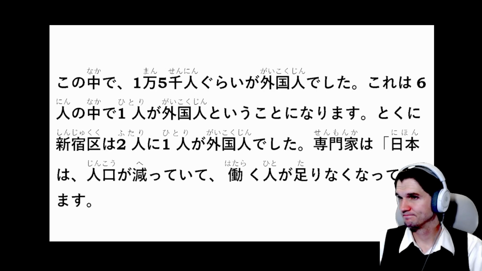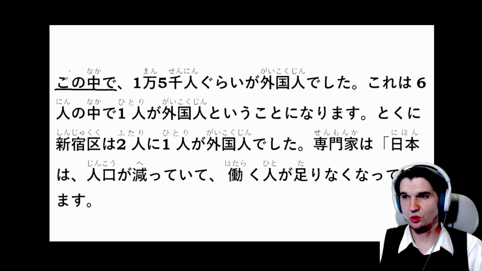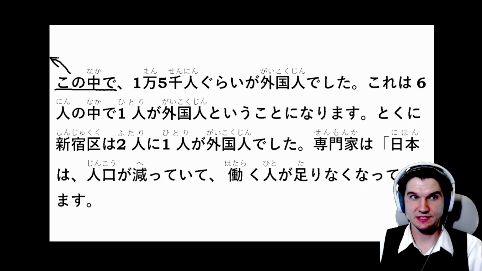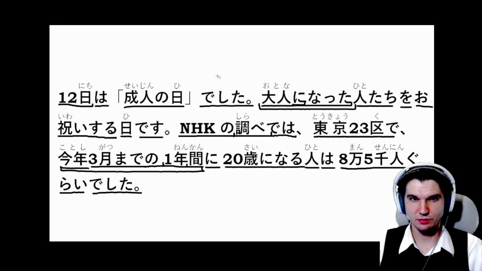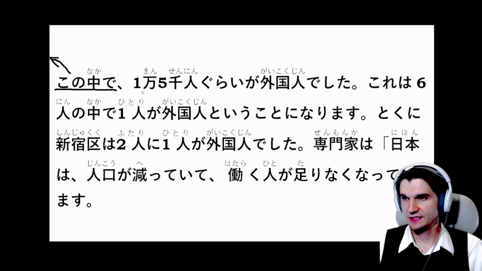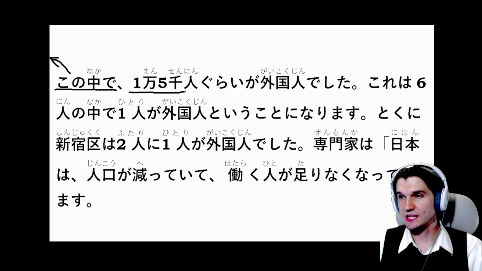この中で1万5千人ぐらいが外国人でした。 So この a lot of times can be referring to something that happened in the sentence before. So what's that referring to? And this 中 is inside of this. So inside of this group of people here. From among the 85,000 people we're talking about, 1万5千人.